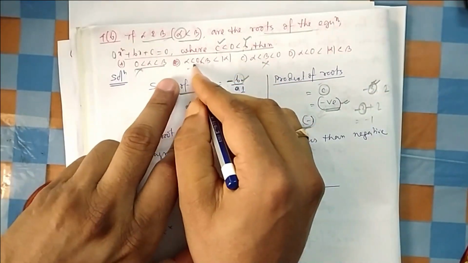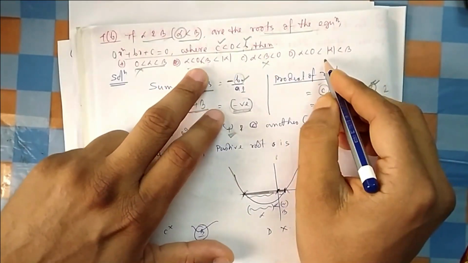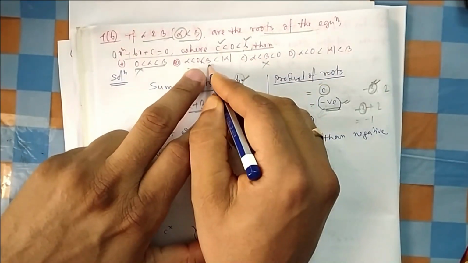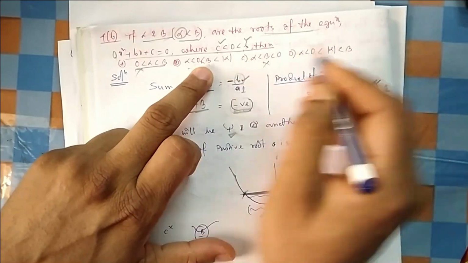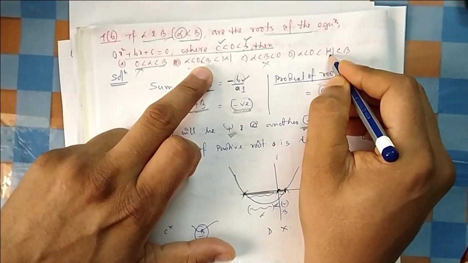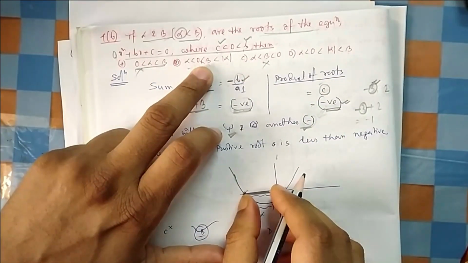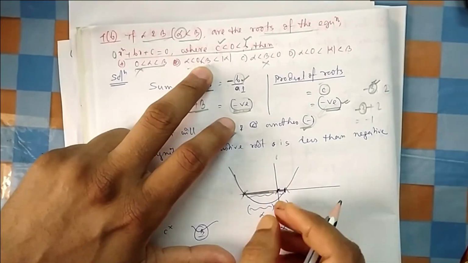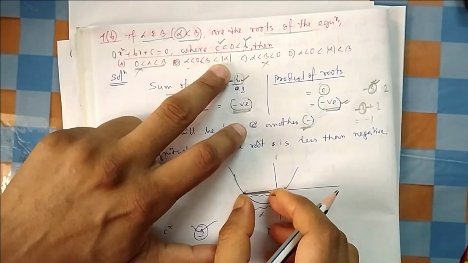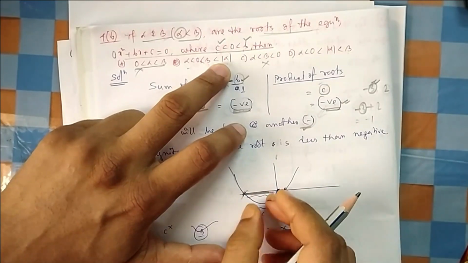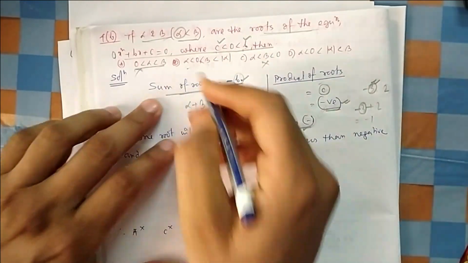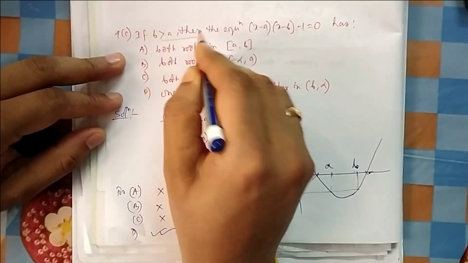One is saying alpha is less than 0, beta is greater, okay. But here it is saying beta is less than mod alpha. Here beta is greater than mod alpha. So you see mod alpha is this much and beta is this much. So obviously beta value is less than mod alpha. Mod alpha means only magnitude. So alpha magnitude is more. So obviously B is your answer.